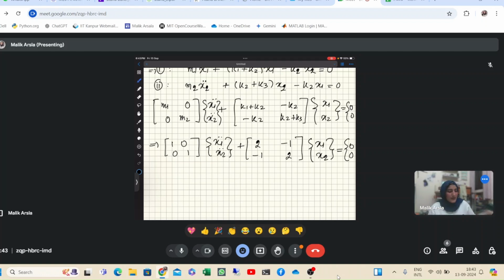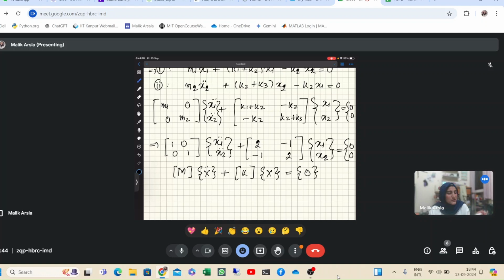Now you can see that this equation is in the form of a matrix. I am denoting this matrix by M, and it is some vector X double dot, basically a vector. Then this matrix I can write as matrix K, because it consists of the stiffness values only, and this is the vector X, and it is equal to a vector 0.